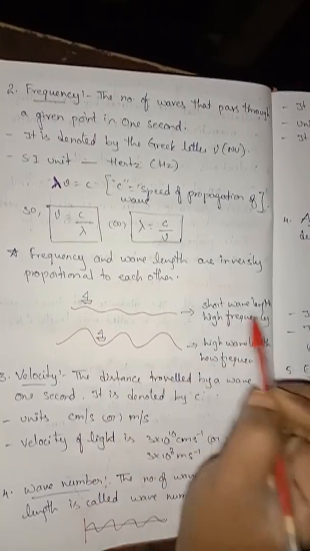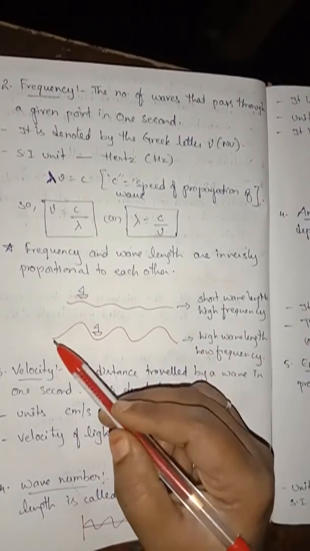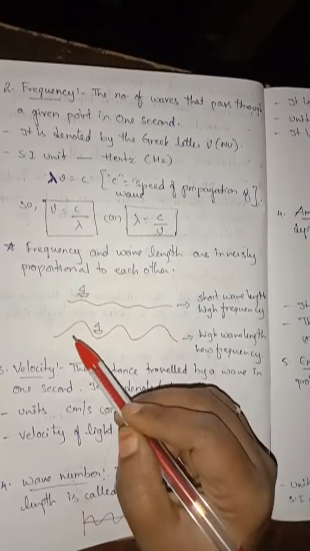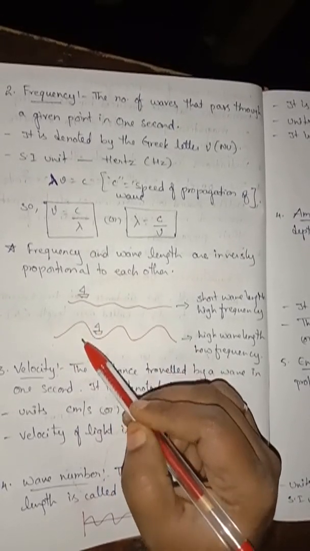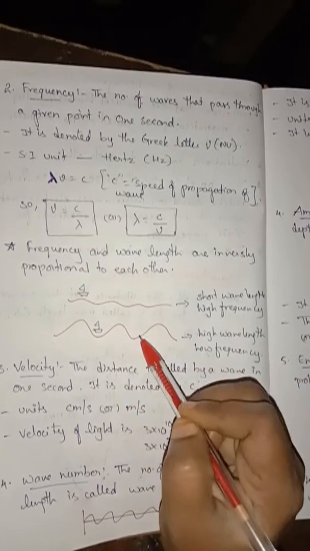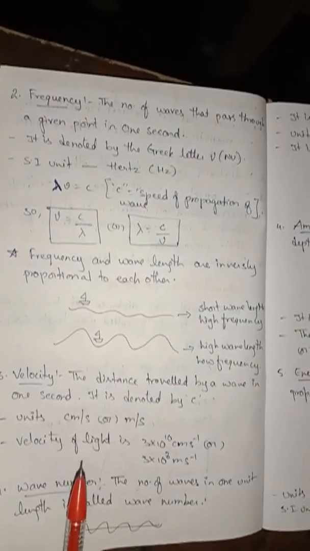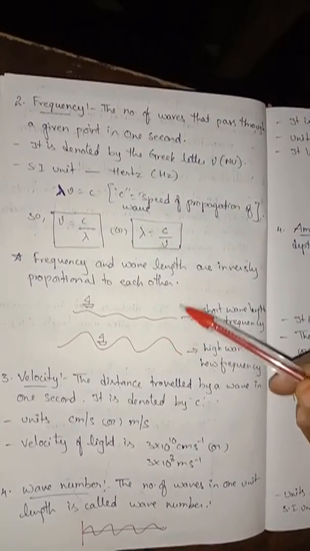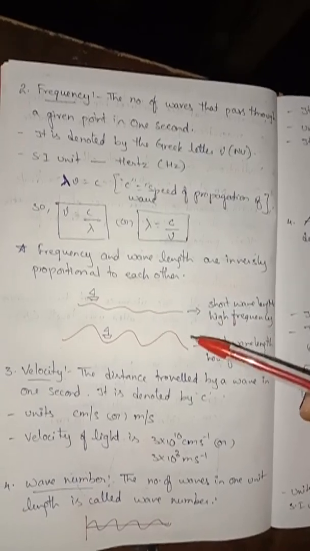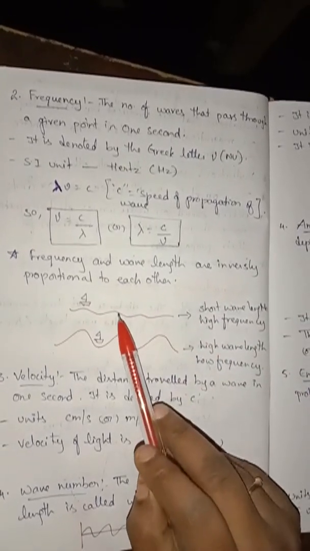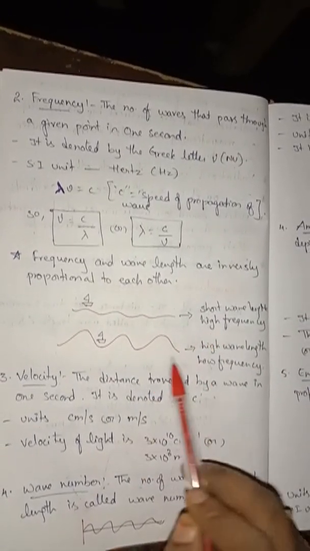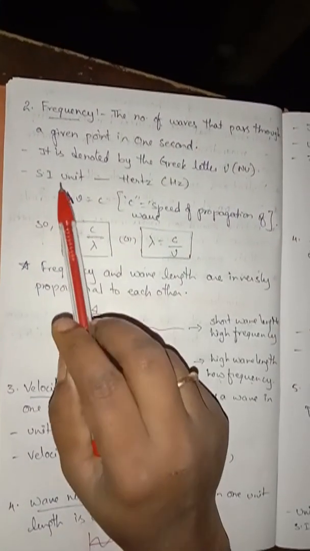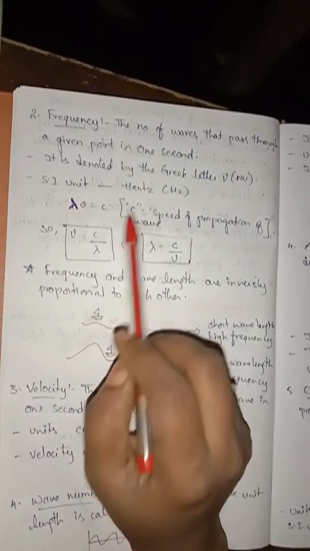That means it has high frequency. When a river has high waves, it will have high wavelength and low frequency. So this is the difference between frequency and wavelength, how they are inversely proportional to each other. Understand, children? The shortest wavelength has the highest frequency, and the highest wavelength has the lowest frequency. So coming to the SI unit, the SI unit is hertz.